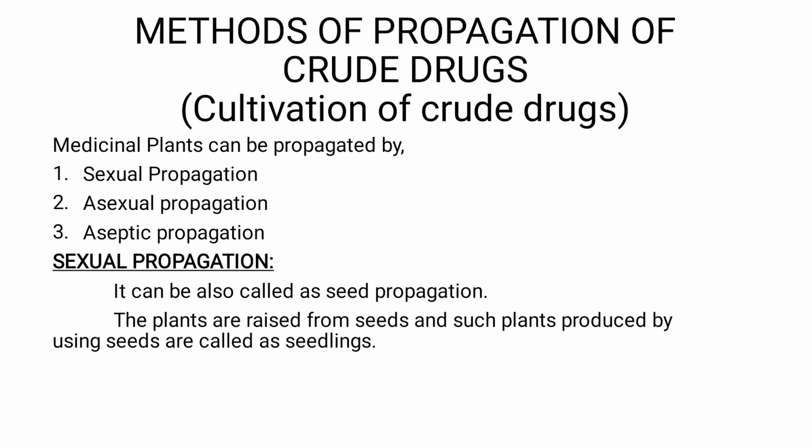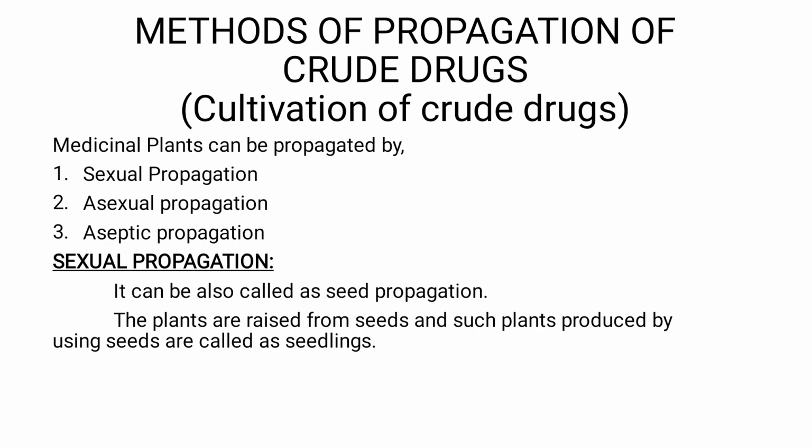Sexual propagation is also called seed propagation. Why? As we all know, the seed is the sexual organ of the plant. So if you are using seed and propagating a new plant, it's called sexual propagation or seed propagation.